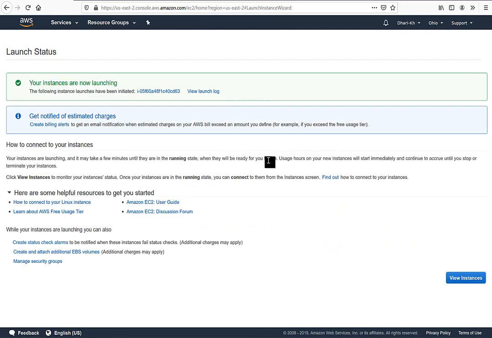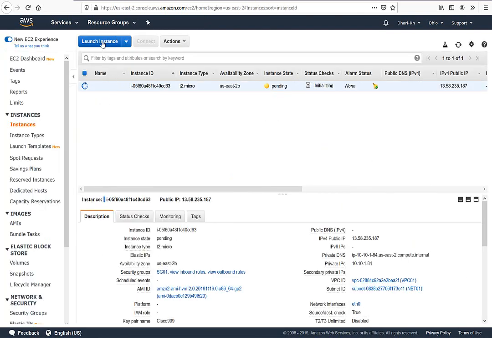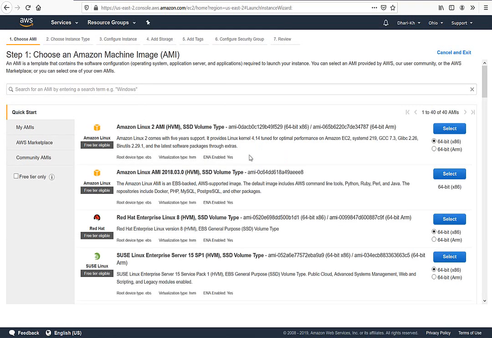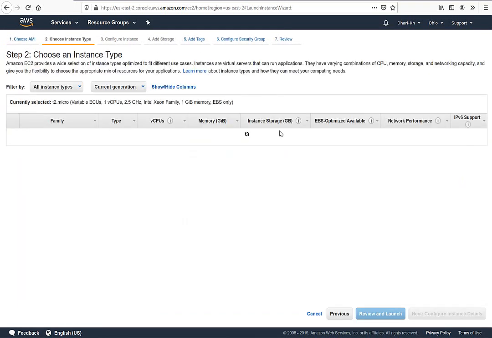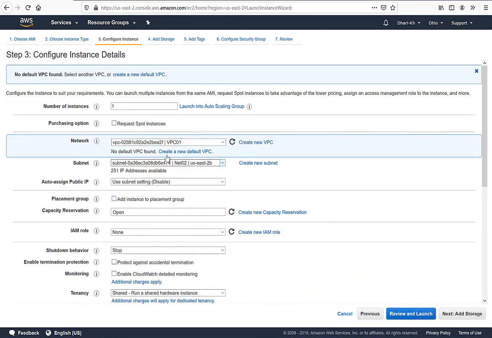All right. So this computer is in progress right now. So I create another one very quick as well, Linux or Windows or whatever. I just need to show you here. Another computer will be in the same VPC but in a different network. I need it in network 01. Also I need a public IP enabled.